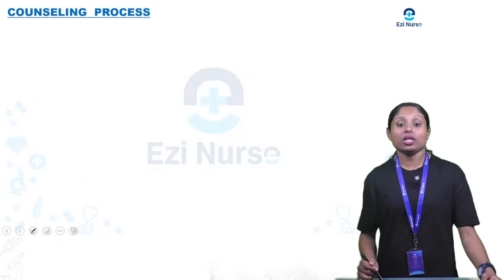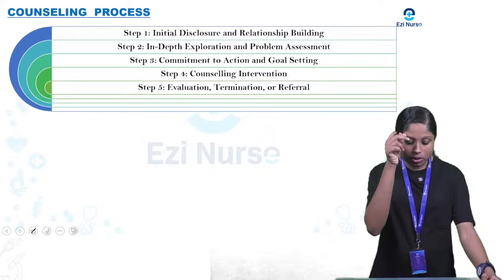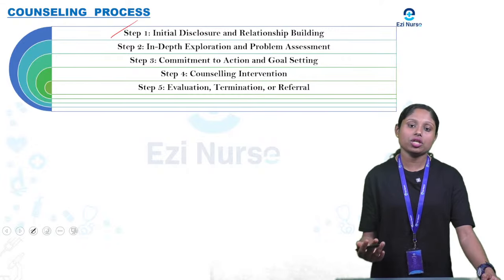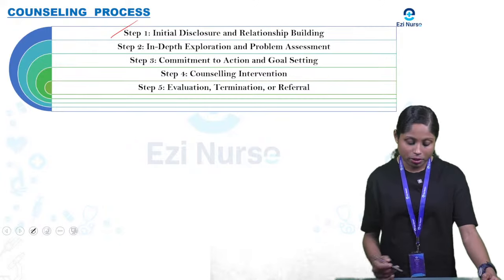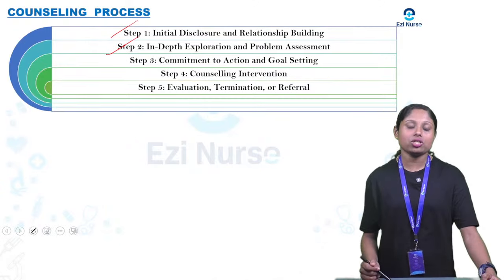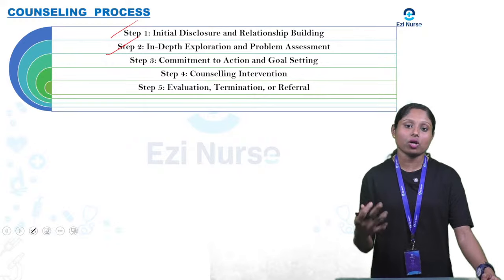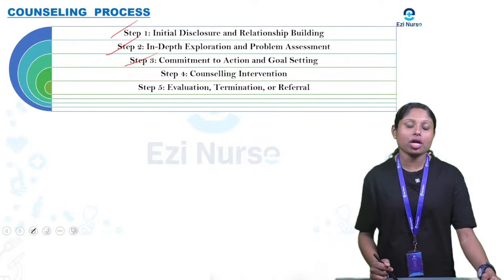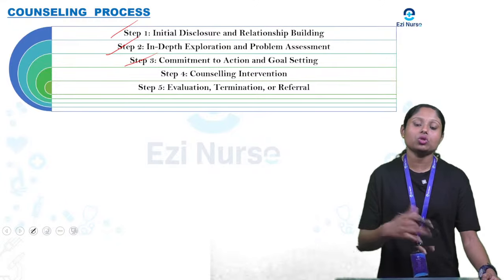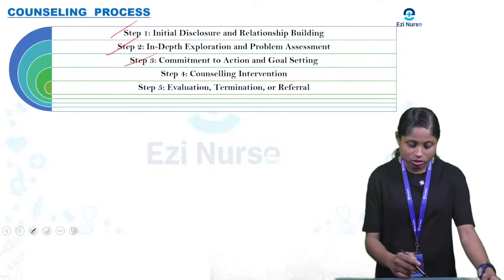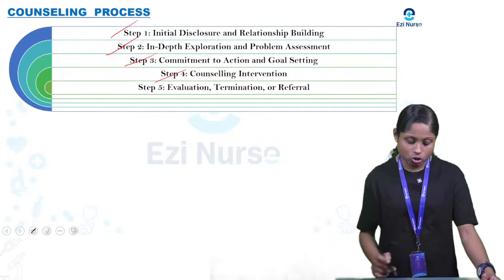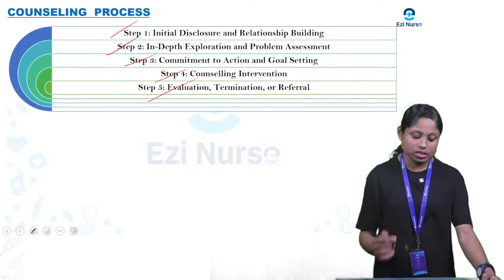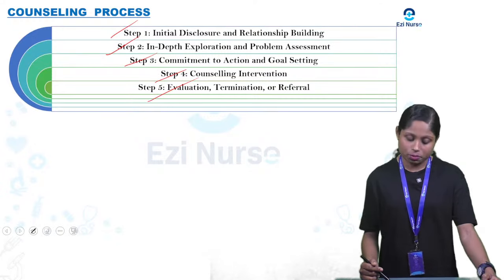Now let's discuss the counseling process. Step 1, initial disclosure and relationship building. We'll initially introduce ourselves and build the relationship. Step 2, in-depth exploration and problem assessment. We will talk to them in depth and identify what the problem is. Step 3, commitment to action and goal setting. What actions we need to take to solve that problem, so we'll set the goals. Step 4, counseling intervention. Step 5, evaluation, termination or referral. So this is the counseling process, the 5 steps.